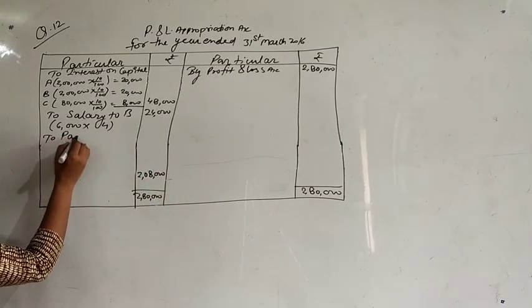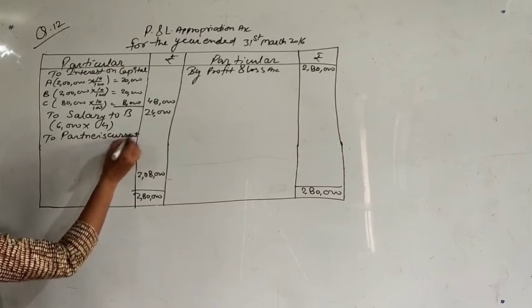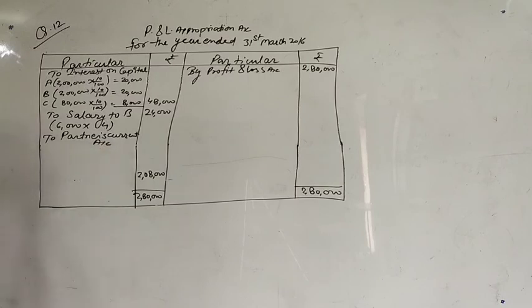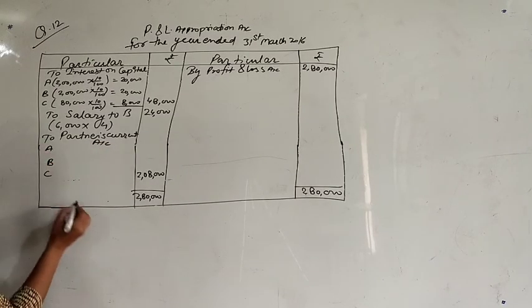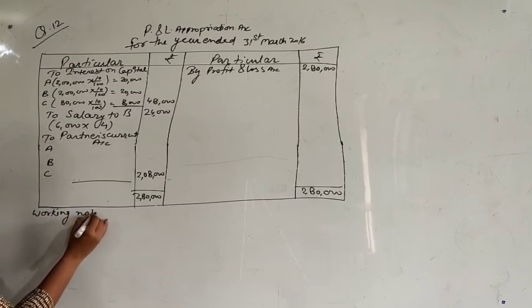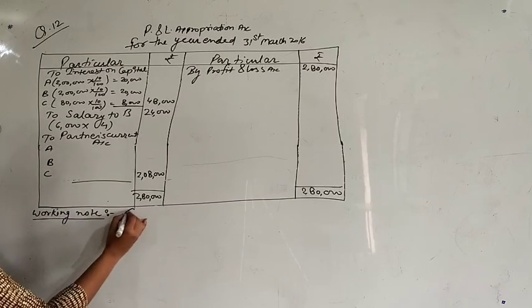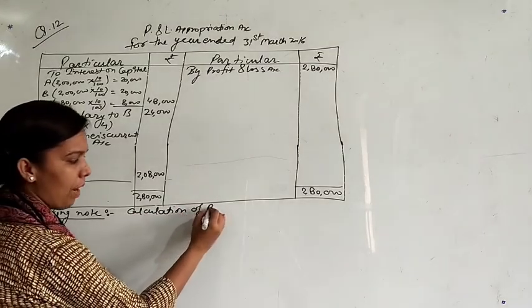And we will write here partners' current account because we are following fixed capital method. To partners' current account, A, B and C. How will they get their profits? For this we have to prepare one working note. Calculation of partners' profits.